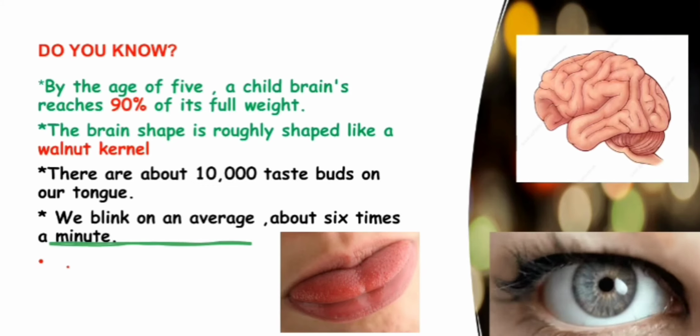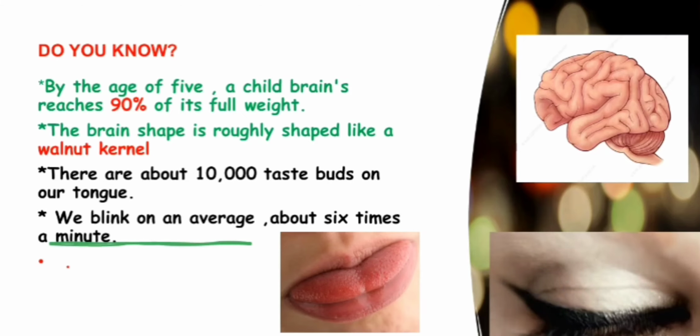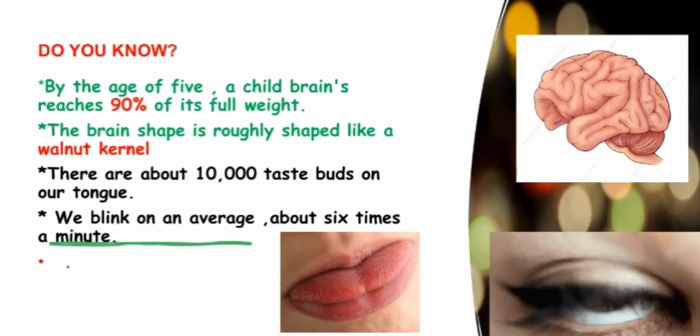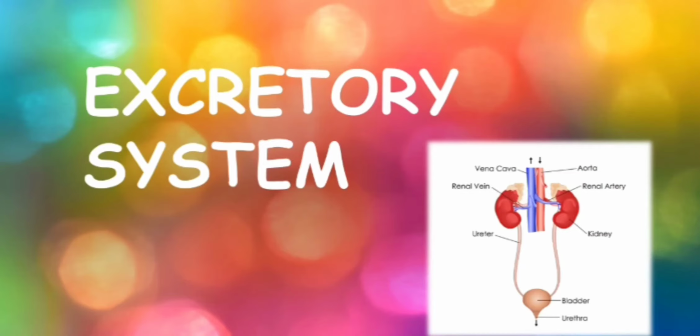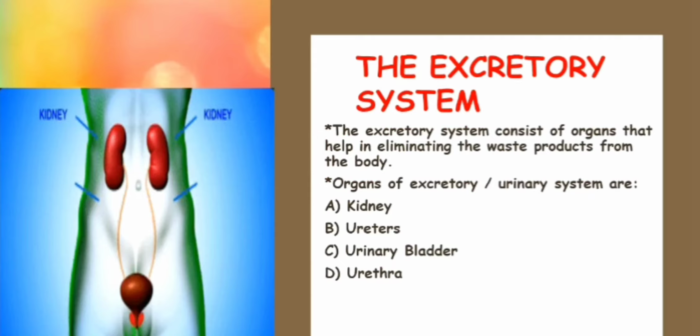The next system we are going to study is the excretory system. The excretory system is a system which helps to remove waste from the body. It helps to eliminate the waste which is not required in the body, and that waste is in the form of urine. So let's study the parts of the excretory system, which we also call the urinary system.